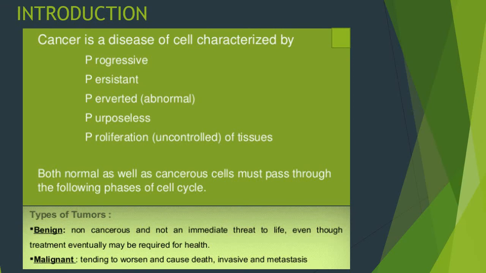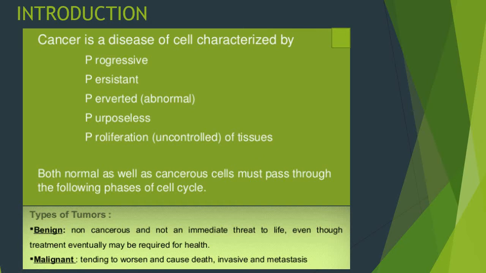Cancer is a term used for diseases in which abnormal cells divide without control and are able to invade other tissues. Cancer cells can spread to other parts of the body through the blood and the lymph system, and this process is known as metastasis. We can define cancer by 5 P's. That is, cancer is a disease of cells characterized by progressive, persistent, perverted, that is abnormal, purposeless proliferation, that is, uncontrolled growth of tissues.